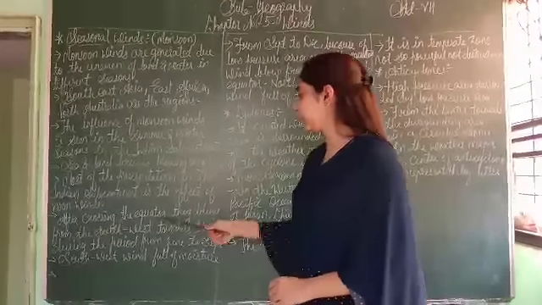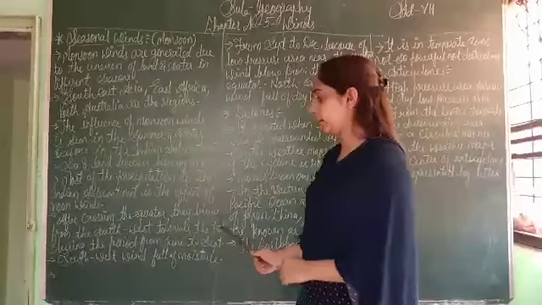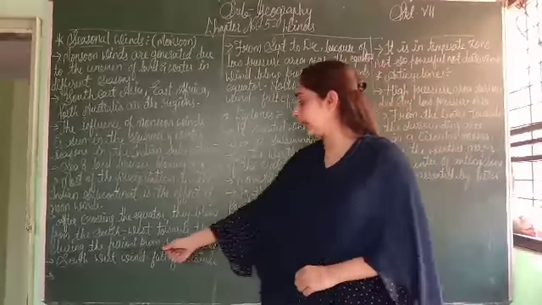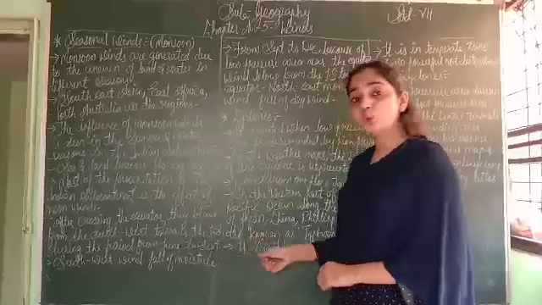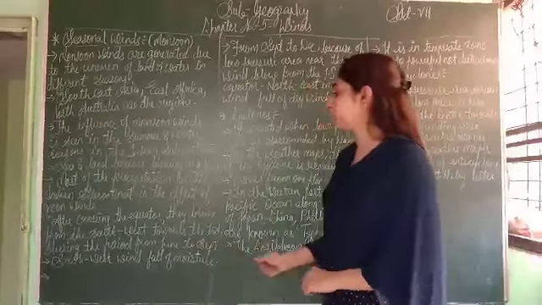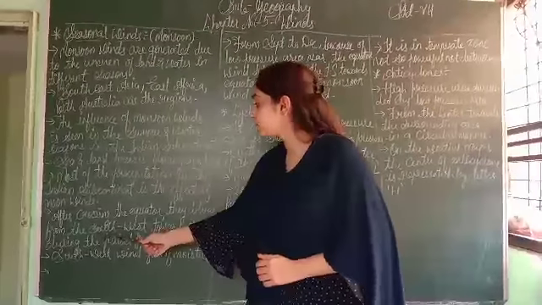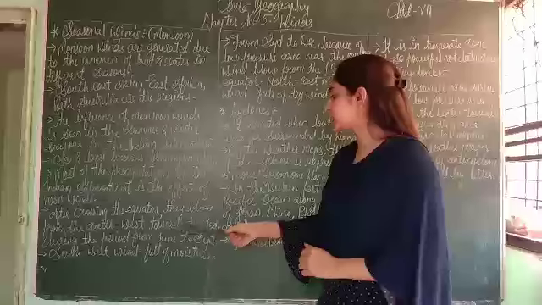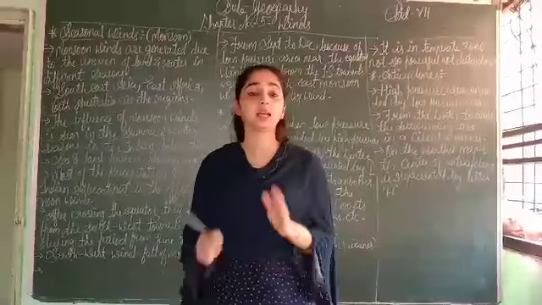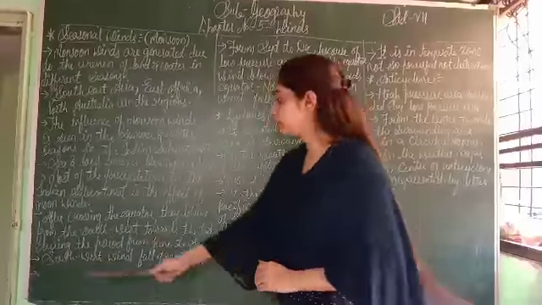After crossing the equator, they blow from the southwest towards the Indian subcontinent during the period from June to September. Means in the months of June to September, that is June, July, August and September, in this period the wind that blows is from the southwest towards the Indian subcontinent by crossing the equator, the equal part of the earth, that is the center of the earth.